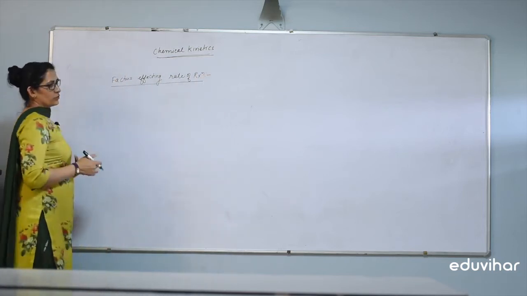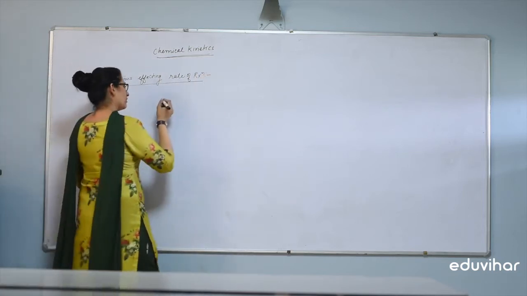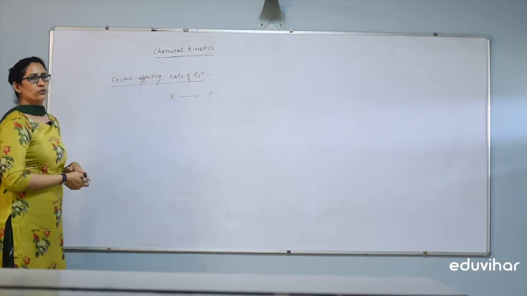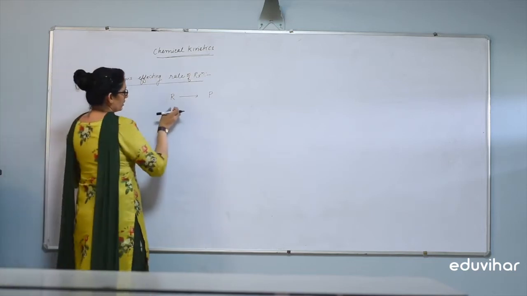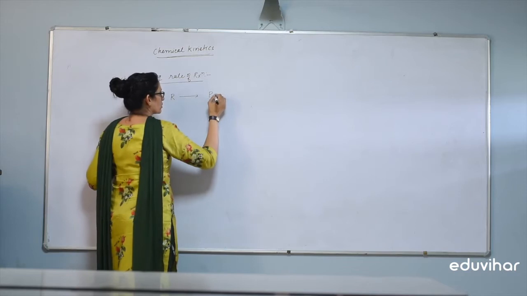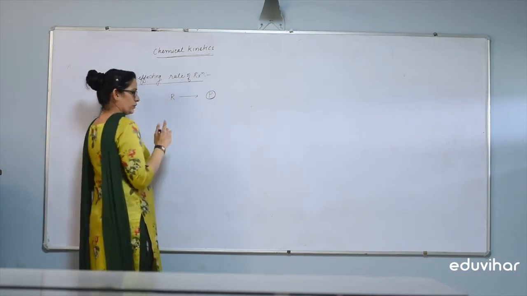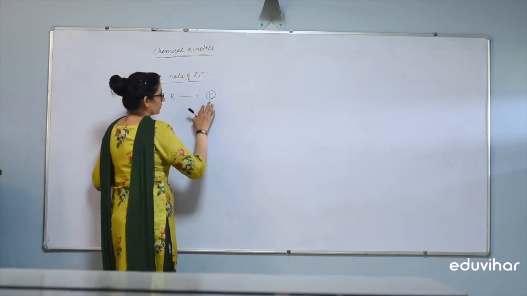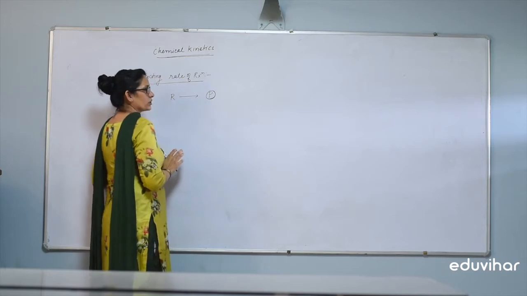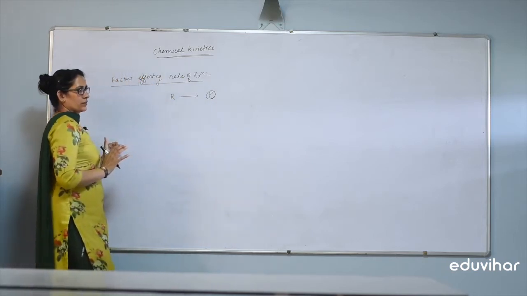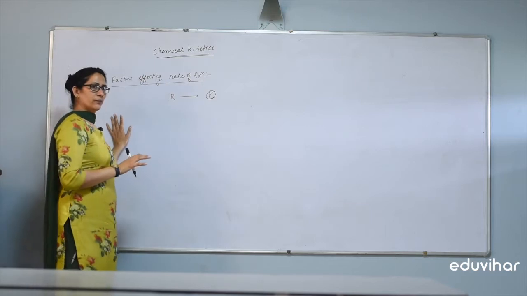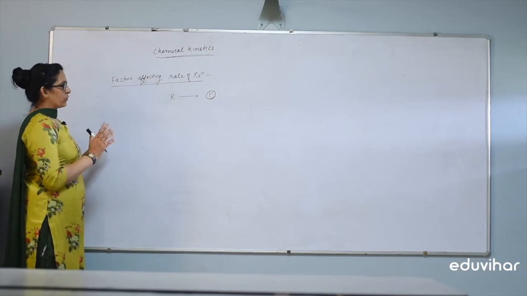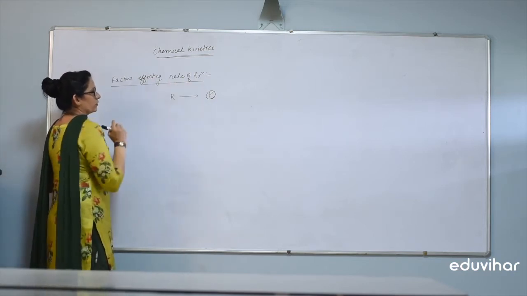Factors affecting rate of reaction means we have a reaction. Always take an example: reactant changes into product, R changes into product. We want to find out more and more product. We want our product formation to be maximum. Then how can we increase the rate of formation of product? This chapter is very useful for industrial purposes, for the manufacturing of substances. So we should have deep knowledge about the factors affecting rate of reaction.